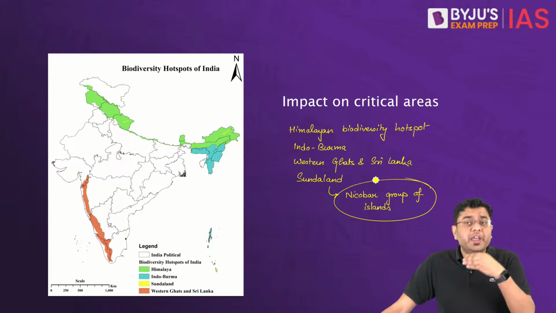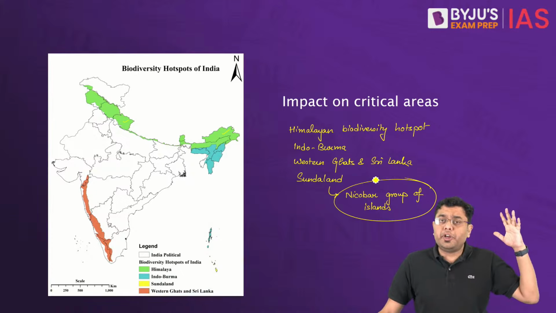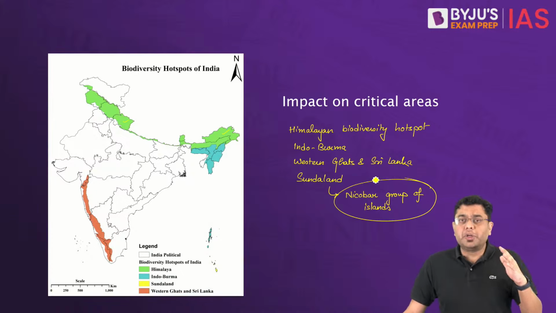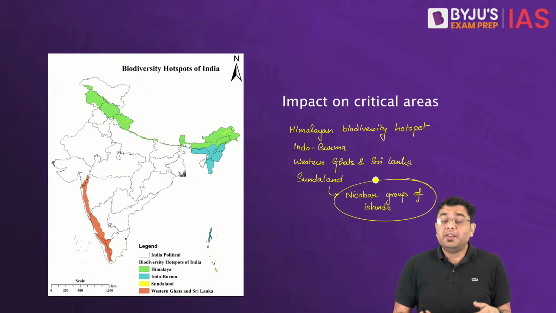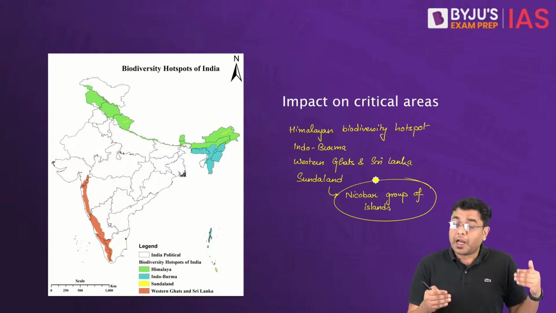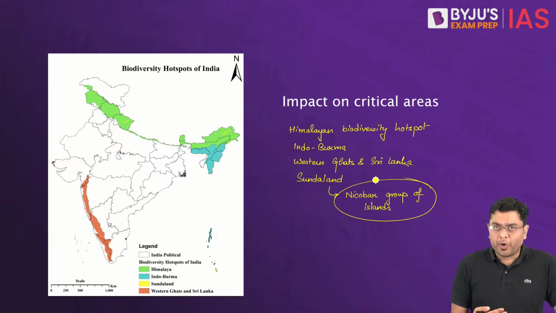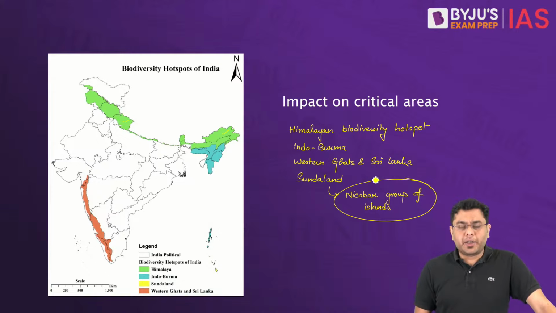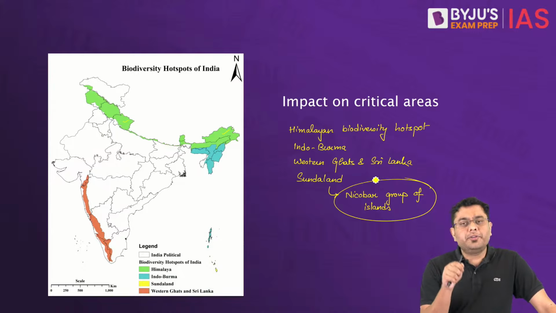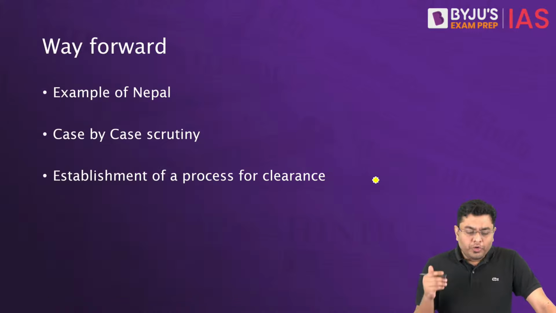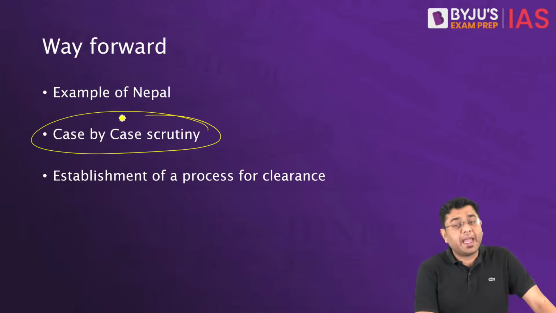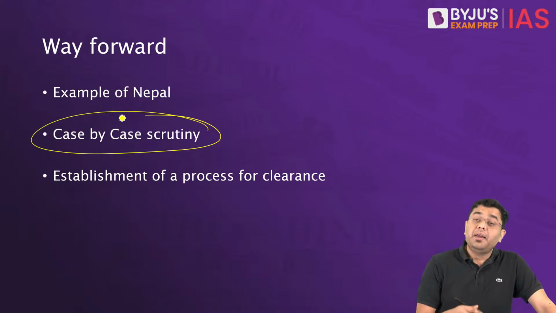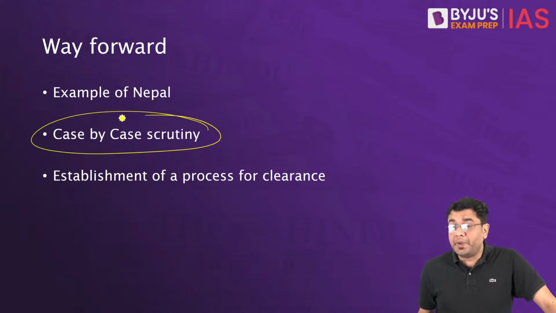Everything will go to waste, because in those cases majority of the projects carried out in the region of, let's say, Great Nicobar or in Arunachal Pradesh, they will be lying within 100 kilometers. So that is why the large scale exemption which is provided can be counterproductive as well. So what is the way forward? This article actually argues that rather than dismantling the clearance system, provide the clearance on case-to-case basis. So you need to have case-to-case scrutiny, which can be and should be carried out. Then here the example of Nepal has also been cited.